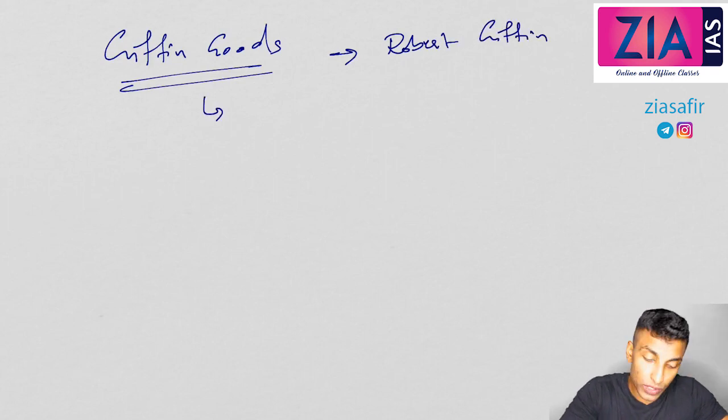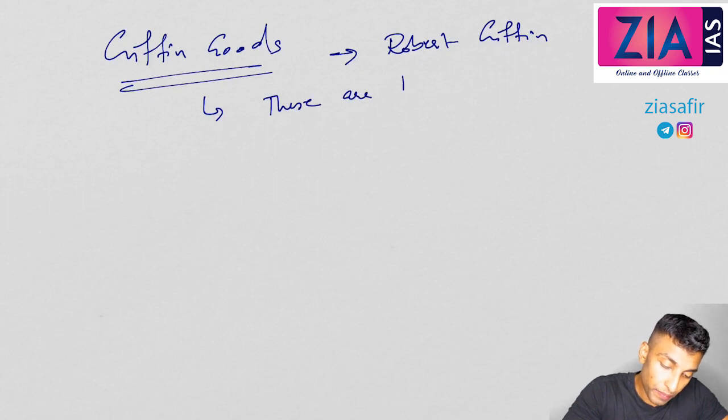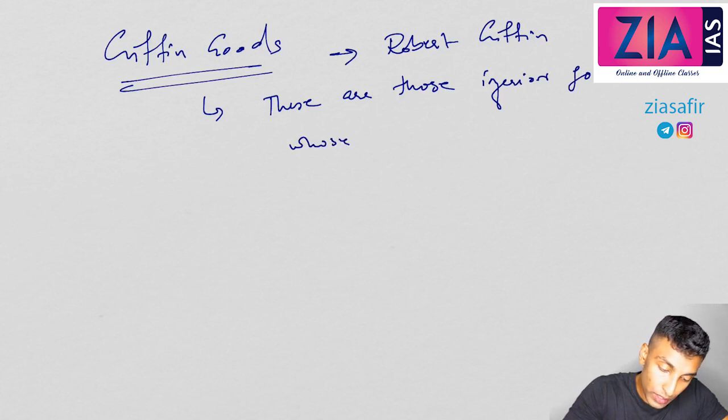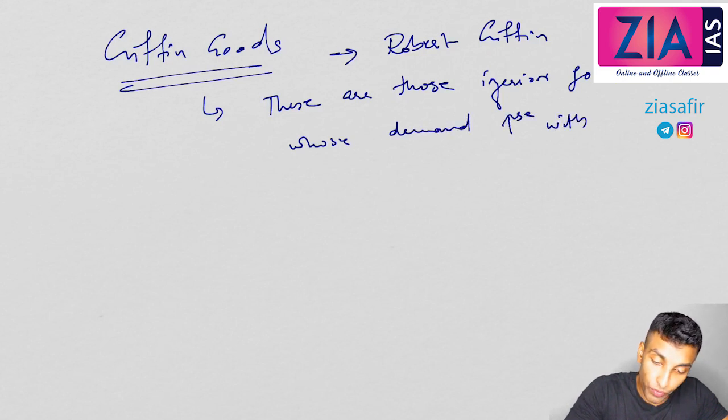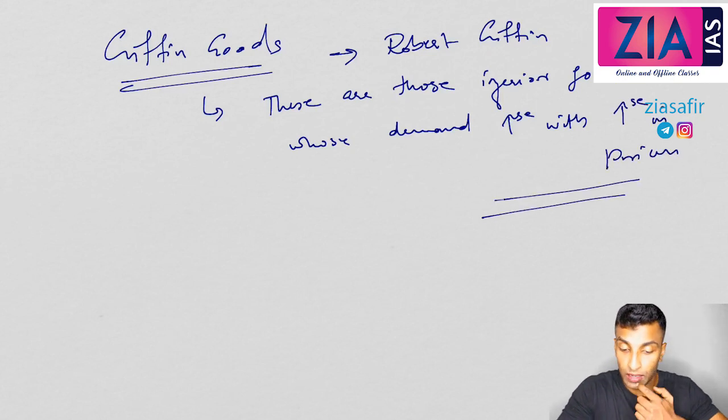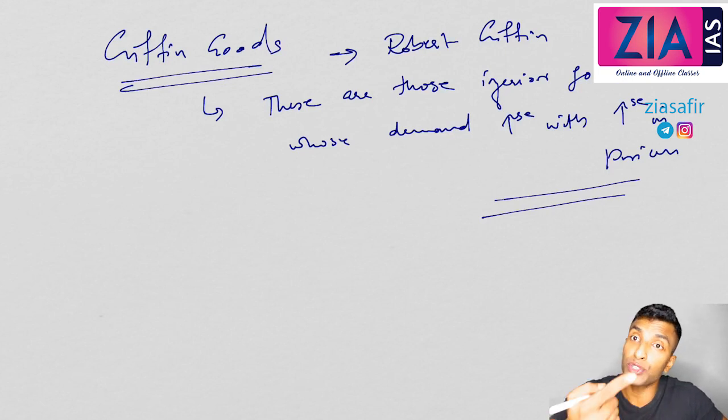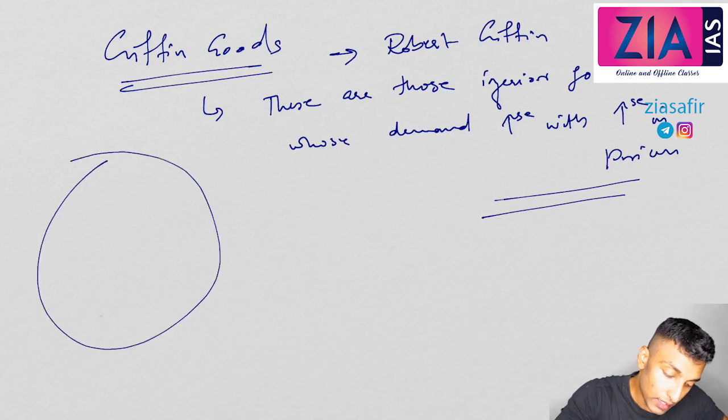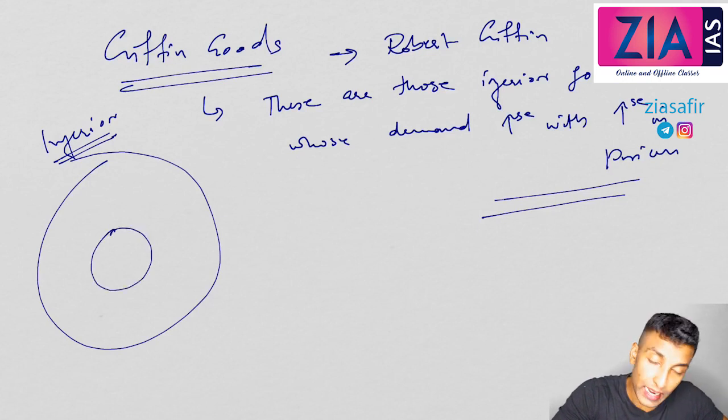So these are those inferior goods whose demand increases with an increase in prices. So here I am talking about inferior goods whose demand increases when the price of that good is increasing. I'm talking about inferior good only. Within that there is a category. This is what is called a Giffen good.